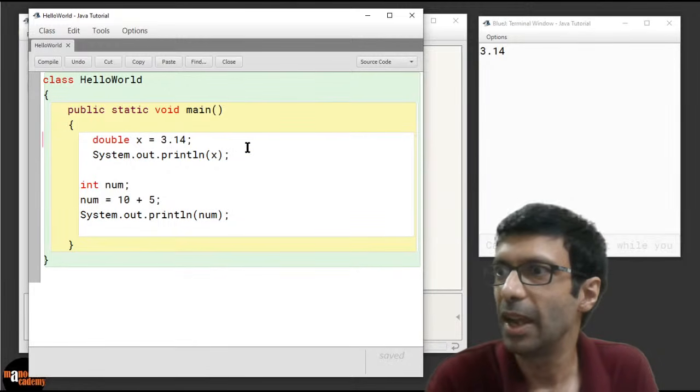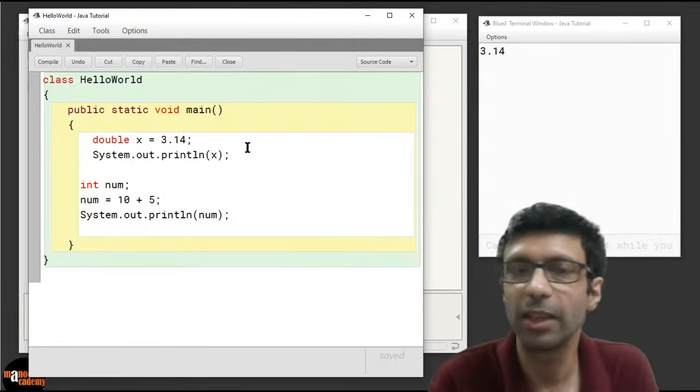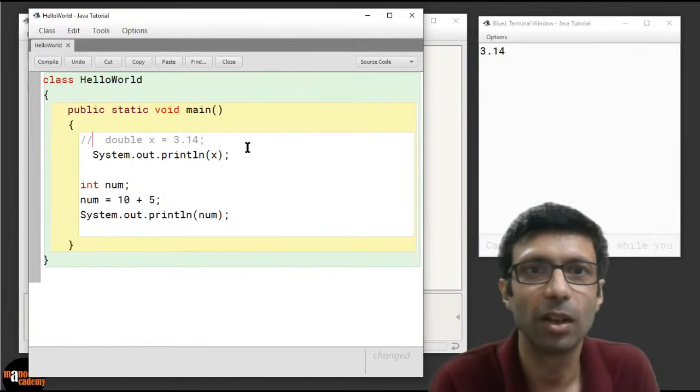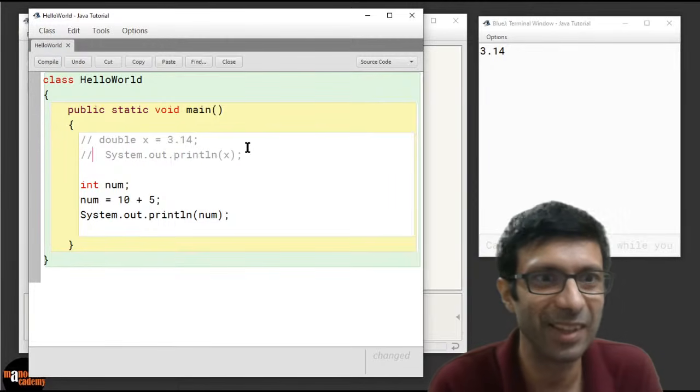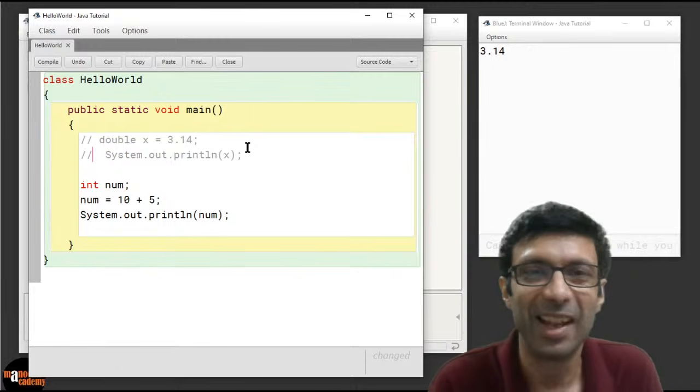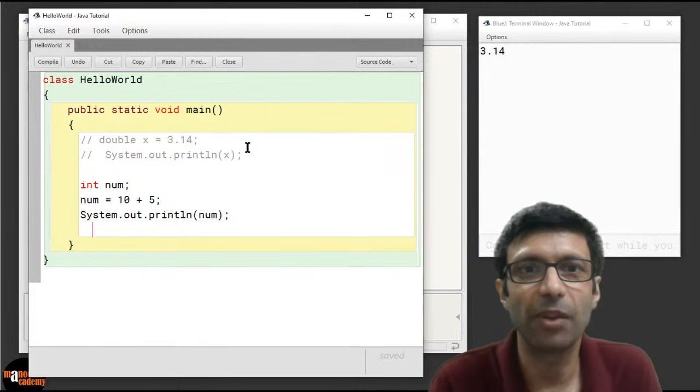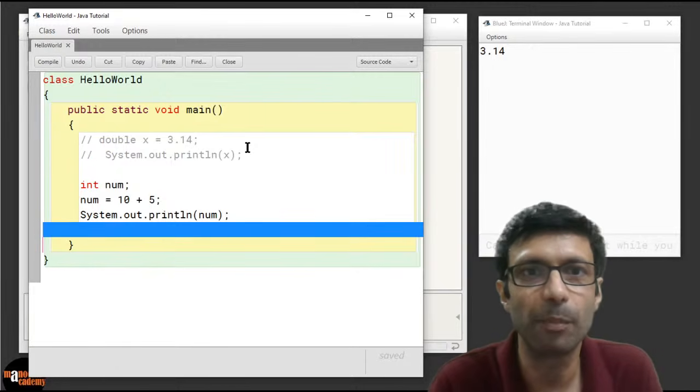There you can see. And guys, if you don't want to run this code, you can always comment it out rather than deleting it. You can put double slashes and comment out the previous code. Excellent. And now you can see what we have here: int number equals 10 plus 5.